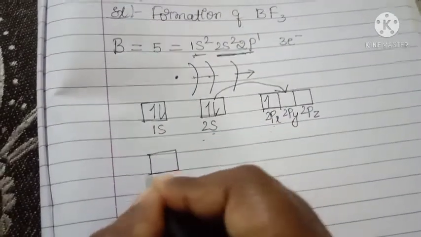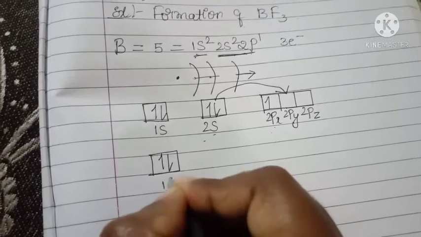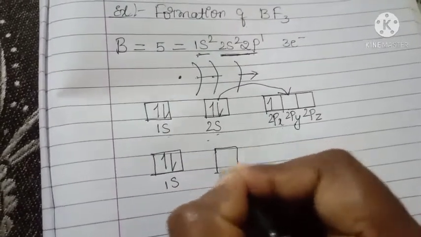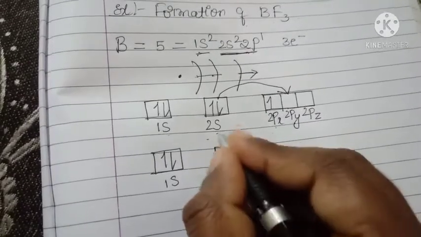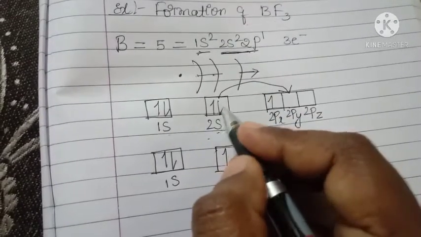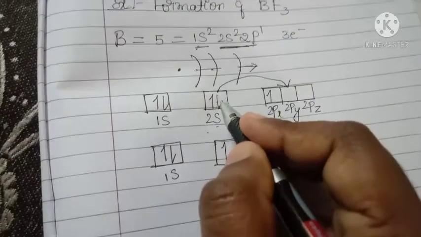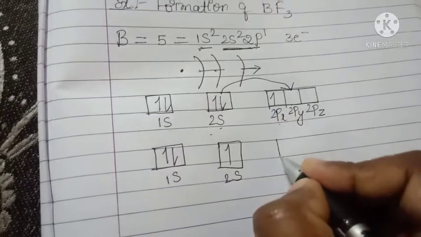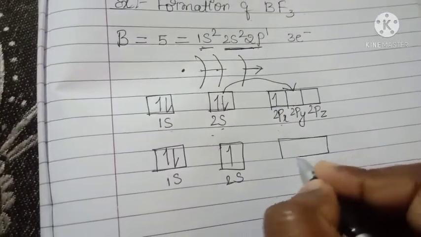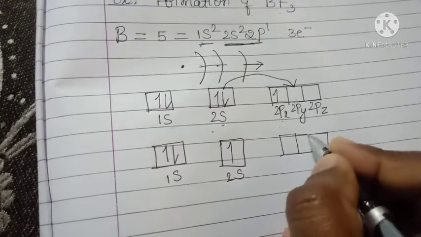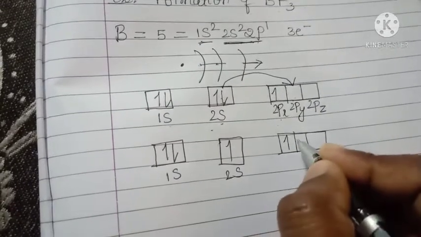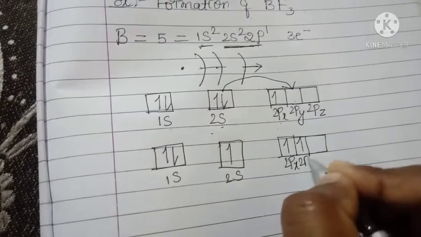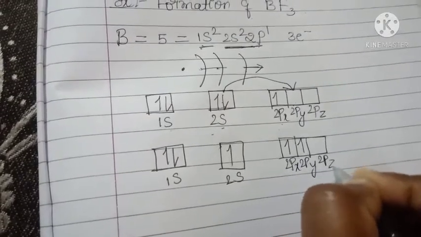Here the 1s is completely filled. This is the inner shell. For 2s there are 2 electrons present. Of those 2 electrons, 1 electron is promoted to the other 2p orbitals, so px and py have an electron, and 2pz is empty.